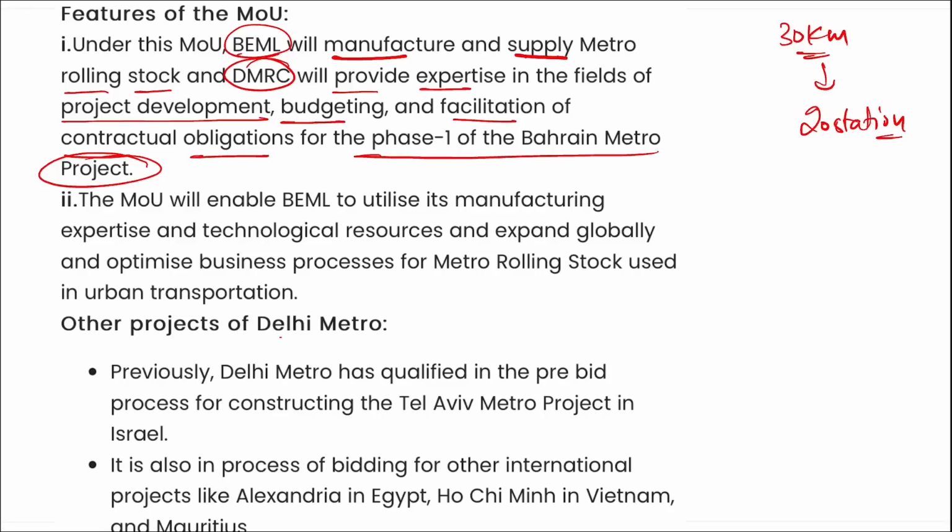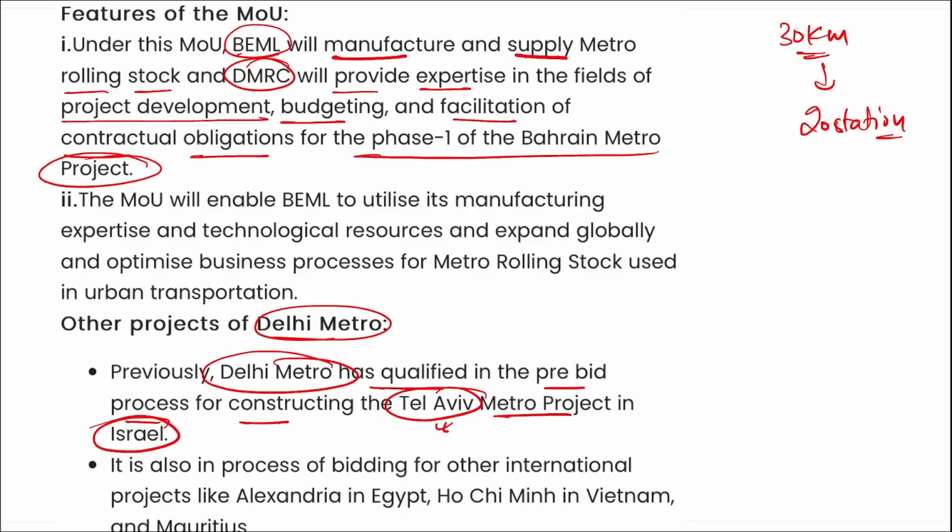Apart from this, other projects of Delhi Metro, if we talk about it, such as Delhi Metro has qualified in the pre-bid process for constructing Tel Aviv Metro project in Israel, and we know this is the capital of Israel, and it used to be one of the most costliest city in the world, but now it has slid to the second position. Alright, so coming back, remember for the Bahrain Metro Rail project, which two organization has signed an MOU? It is your DMRC, that is Delhi Metro Rail Corporation, and your Bharat Earth Movers Limited.